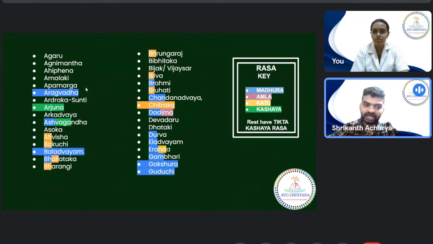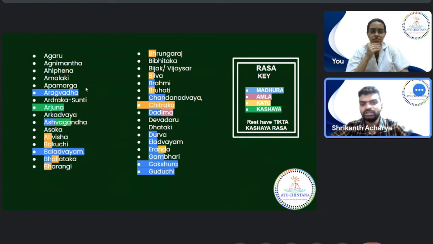Madhura rasa: Aragvada, Bala, Gokshura, Guduchi, Chandana, and others. Amla rasa, how many? Just one, Dadima. And then Katu rasa, how many are there? Ativisha, Bakuchi, Balataka, Bharangi, Eranda, Chitraka, Brihati, Bilva, and Bringaraja. And Kashaya rasa, how many drugs are there? Two drugs I found out, Arjuna and Ashwagandha.